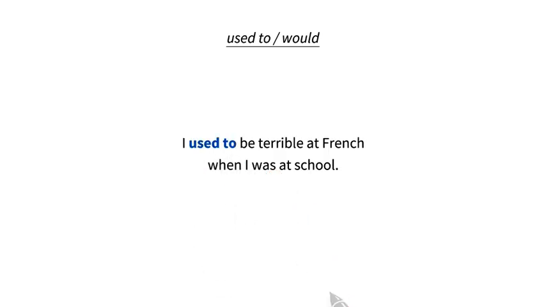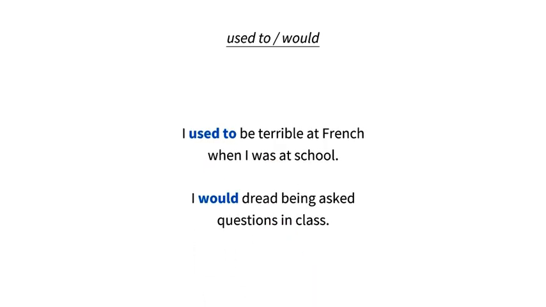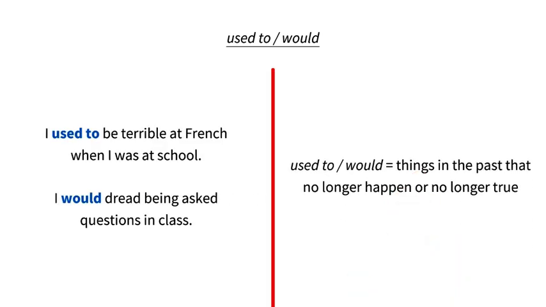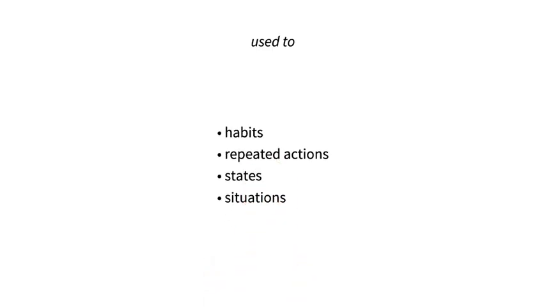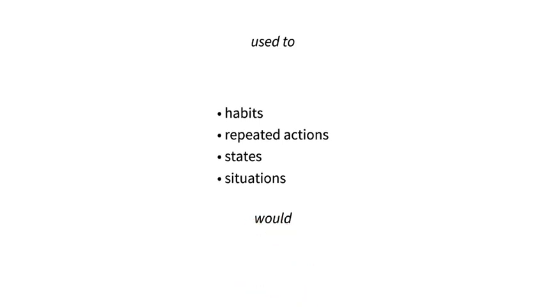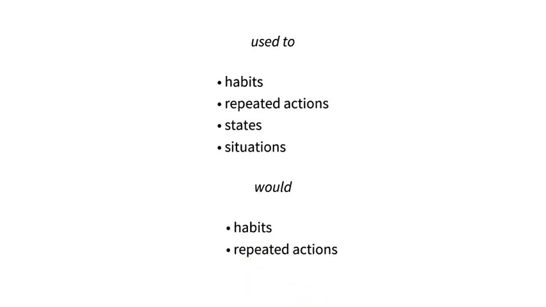Look at these sentences. I used to be terrible at French when I was at school. I would dread being asked questions in class. We use used to and would to refer to things in the past that no longer happen or are no longer true. We use used to describe habits, actions, states, or situations in the past. We don't use would to describe states or situations that are no longer true.